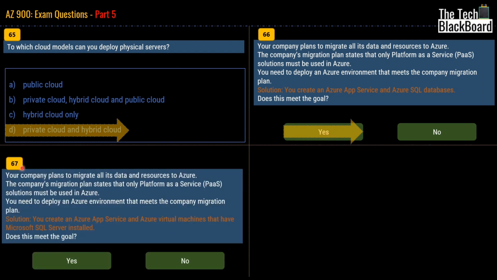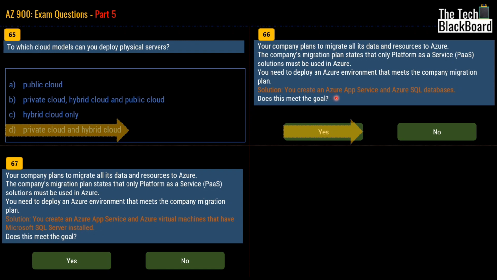Moving on with question number 67. In this we have that your company plans to migrate all its data and resources to Azure. The company's migration plan states that only PaaS solution must be used in Azure. You need to deploy an Azure environment that meets the company's migration plan. The solution given is that you create an Azure App Service and an Azure Virtual Machine that has Microsoft SQL Server installed. Now you can see that question number 67 is similar to question number 66.